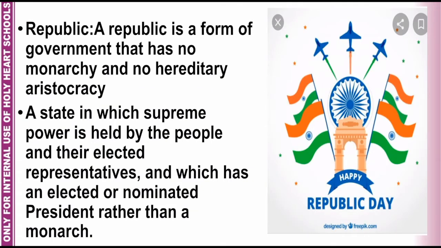Next term is republic. A republic is a form of government that has no monarchy and no hereditary aristocracy. A state in which supreme power is held by the people and their elected representatives, and which has an elected or nominated president rather than a monarch. In short, republic is a form of government which is against kingship or monarchy. It favors that the head of the state should be elected. However, this election can be direct or indirect.